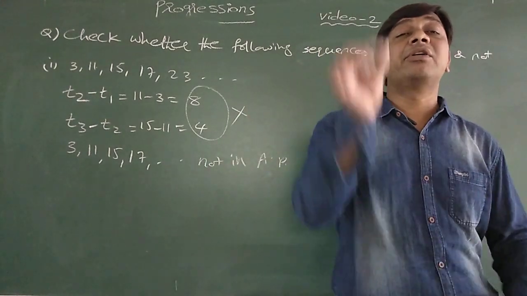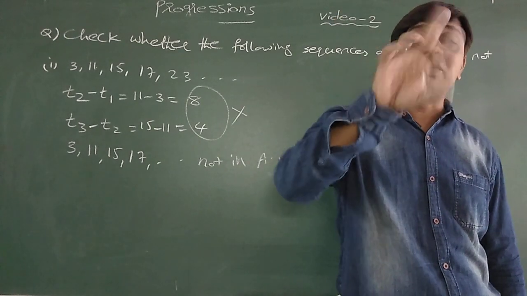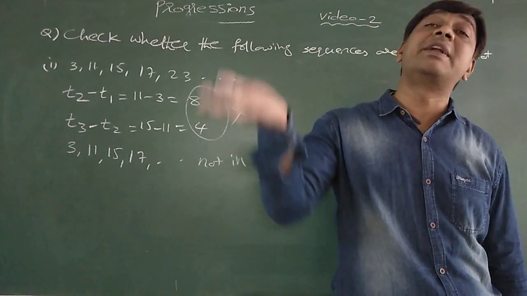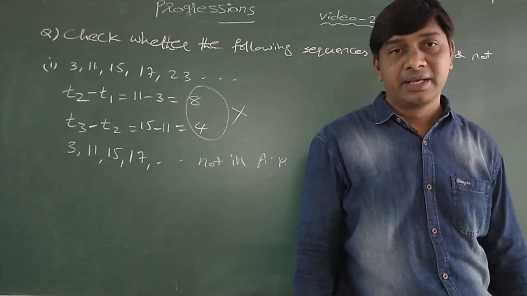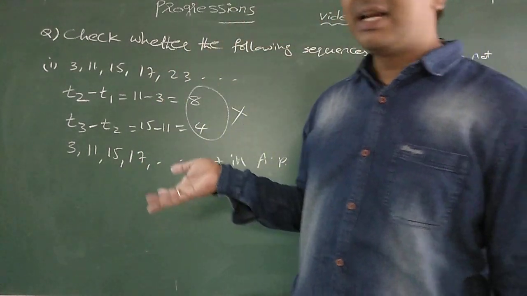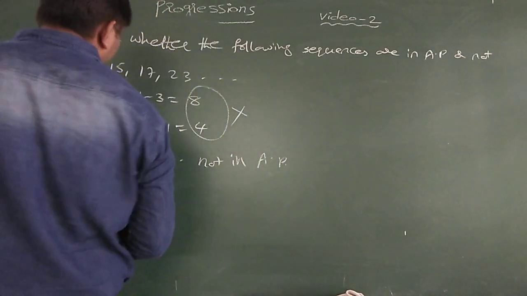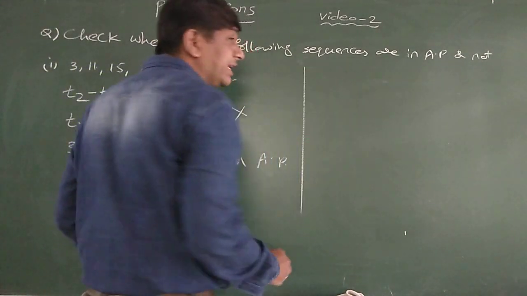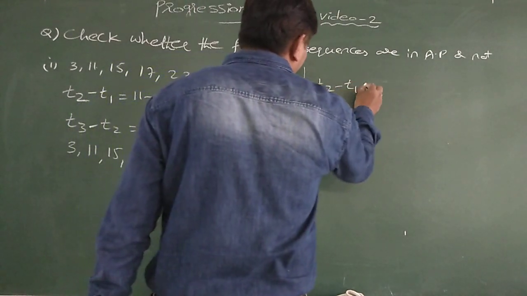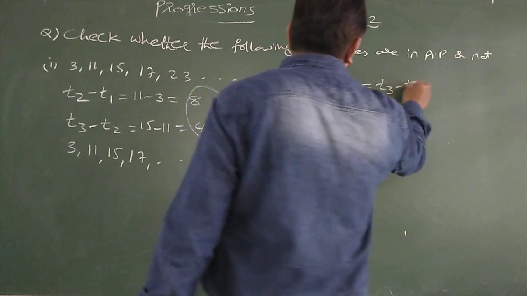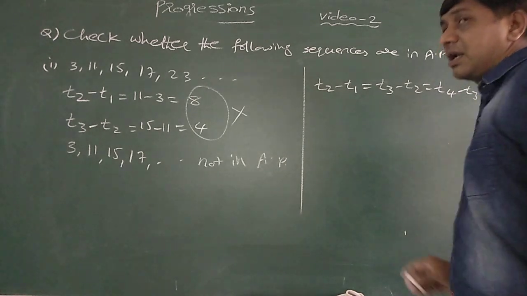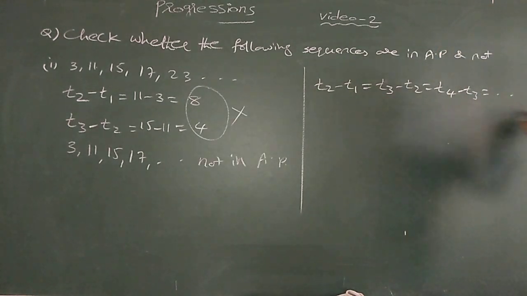Means you need to verify, check whether any two consecutive terms difference is the same or not. If the consecutive terms difference is the same, then they are in AP. Any sequence, whether it is in AP or not, you need to check in this way only. T2 minus T1 must be equal to T3 minus T2 is equal to T4 minus T3 and so on. Like this you need to verify.